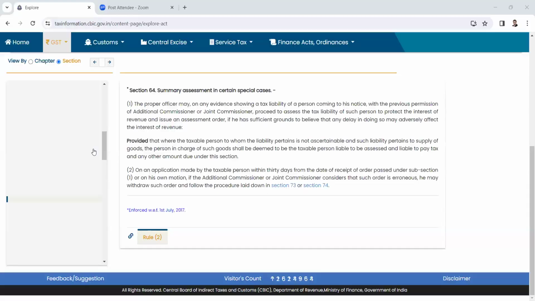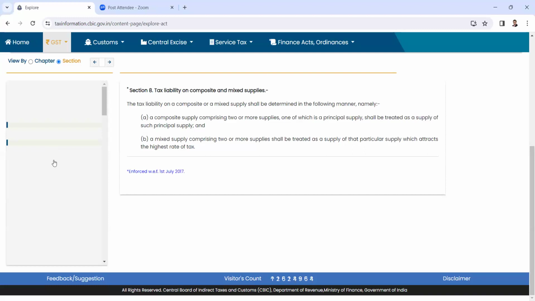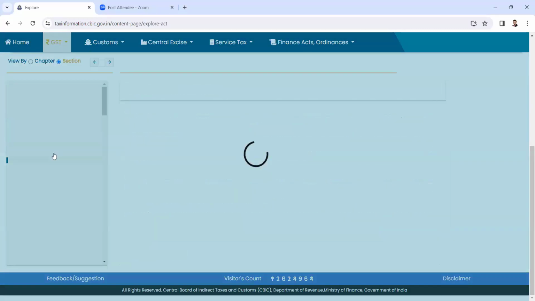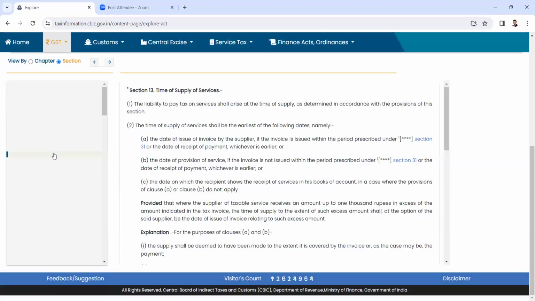Second, the question in respect of corporate guarantee, which was being discussed, my view is a little different. Even if the invoice is not issued, this 13(1)(b), which says the date of provision of service, also plays an important role here. Once we decide that it is actually a supply which has happened in terms of giving guarantee by one person to another, then I would not say that we would go to C, but the case would any which way get covered in B, even if the recipient is not making entry in the books of account, because C only comes in when it is not covered by A and B.